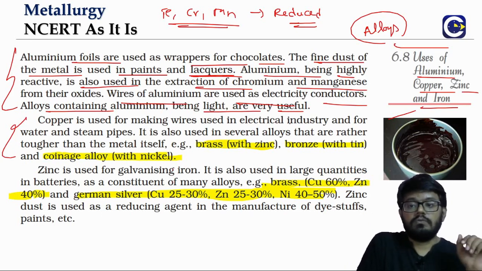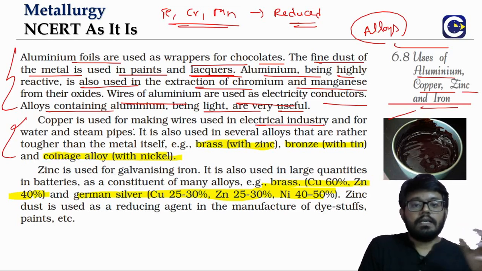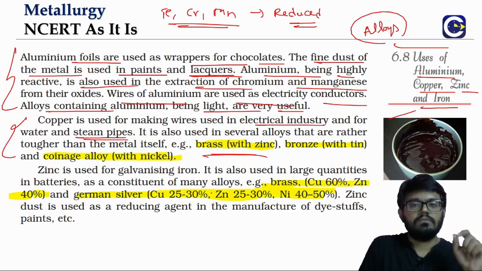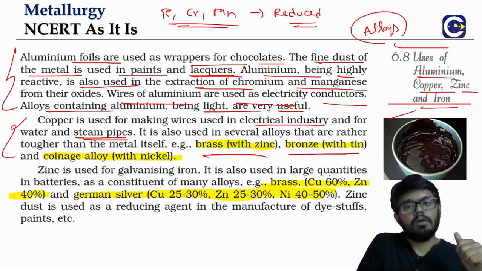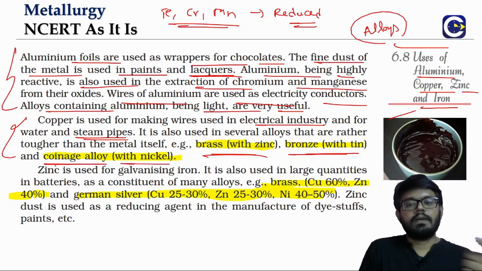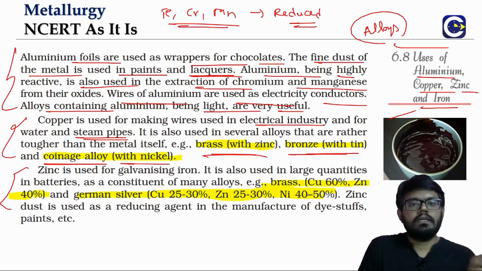Copper, of course, we know, electrical wires are all made up of copper. And it is also used for making steam pipes. And copper is a constituent of various important alloys. Brass, what does brass contain? Copper, zinc. Bronze contains what? Copper, tin. Coinage alloy, it contains what? Copper and nickel. So what is the coinage alloy? That is the alloy that is used for the making of coins.